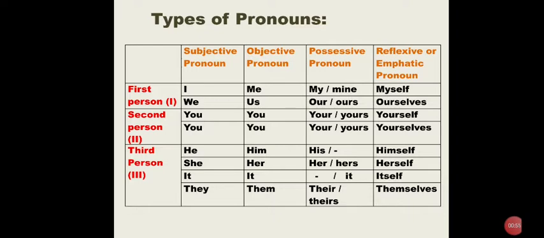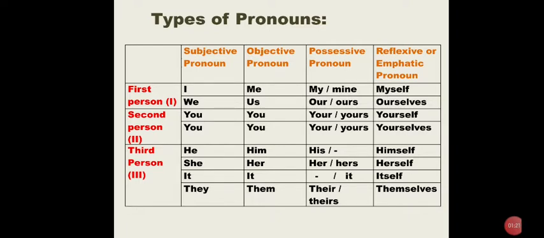Here, subjective pronoun, objective pronoun, possessive pronoun, reflexive or emphatic pronoun. Subjective pronoun is also called personal pronoun. Here, three persons are there: first person, second person, and third person, which is in red color.